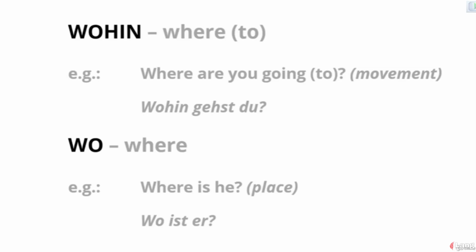However, when I am asking about the location or place of a person or object, I would use wo. For example, wo ist er? Where is he? It indicates a place. I just want to know the place where the object or the person is. It does not indicate movement. German is very specific when it comes to position, but don't worry because we are going to study this topic in depth during our course.